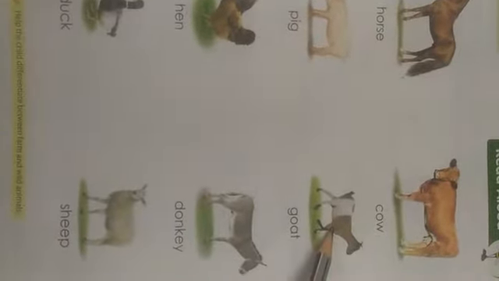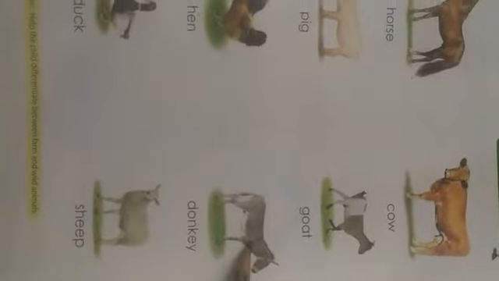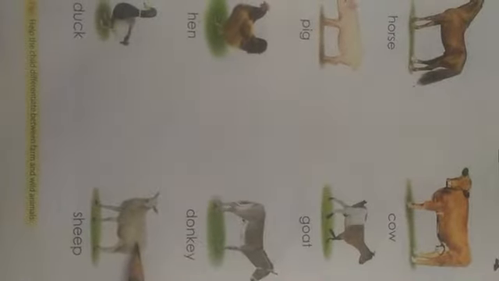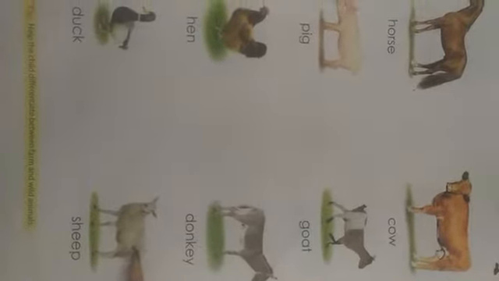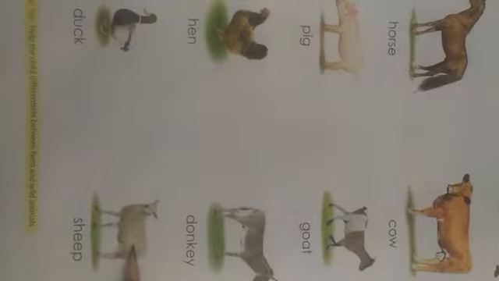Cow. Goat. Donkey. You can see here, donkey. Next, sheep. Sheep.